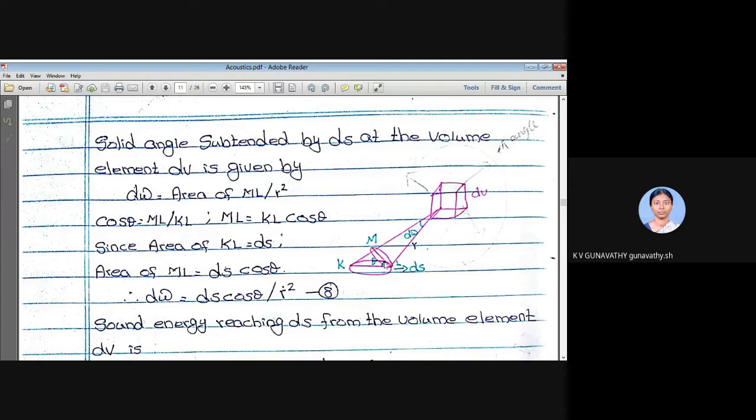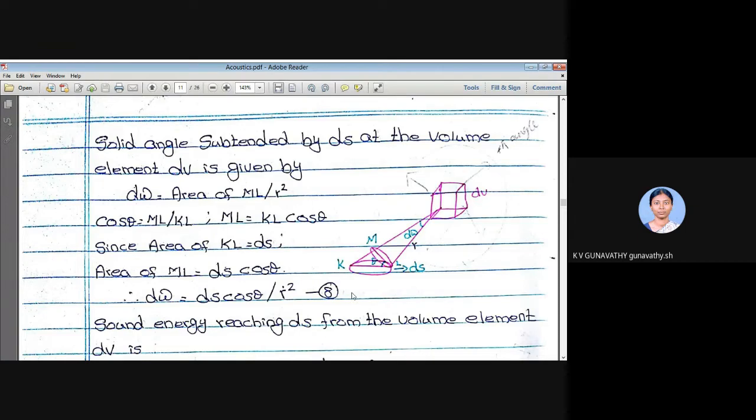The area of ML is not ds; ds is the area of KL. Now we are going to represent this KL in terms of ML. So the area of ML is equal to ds into cos theta. Substituting in the solid angle, d omega is equal to the area of ML, now calculated as ds cos theta, divided by r square. So d omega is equal to ds cos theta divided by r square. Let it be equation number 8.